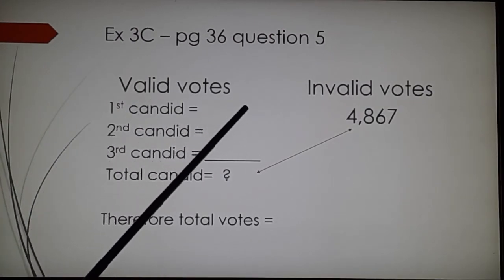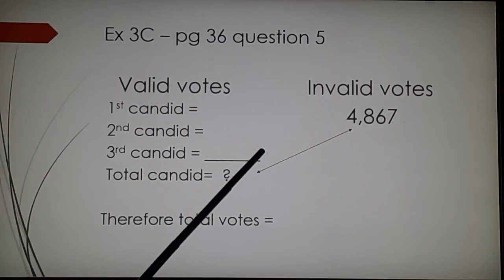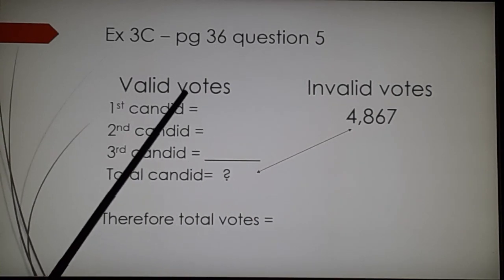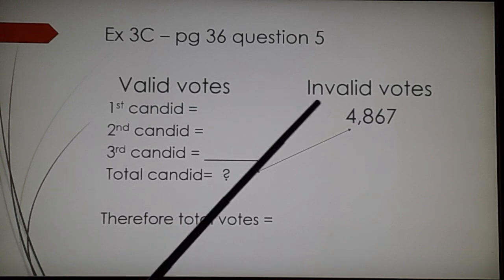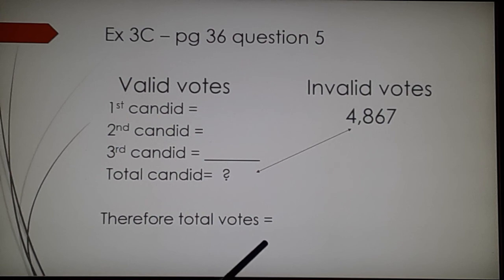Then there were 3 candidates for the elections. I am just going to add these, which becomes my valid votes, and then this becomes my invalid votes. I am going to add these to get the total votes polled.